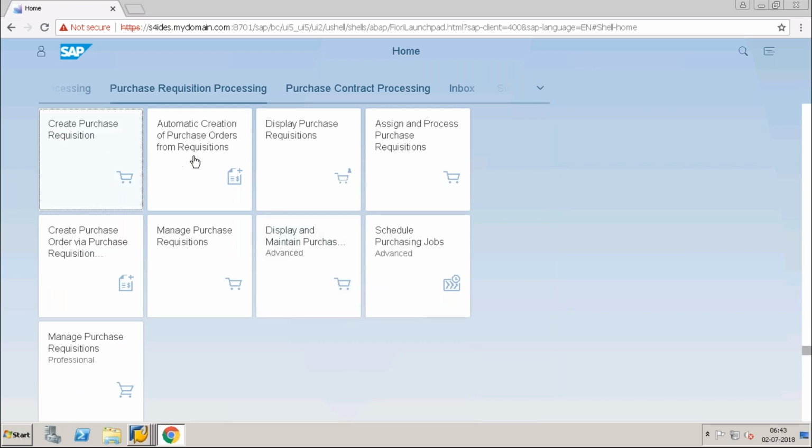In purchase requisition we have different kinds of apps: create purchase requisition, automatic creation of purchase orders from the requisition, display purchase requisitions, assign and process requisitions manually, and create purchase orders via purchase requisitions. This is ME21N. There is also manage purchase requisitions, display and maintain purchases, schedule purchasing jobs. One is professional and one is normal, so we will see the difference. Now I can directly go to create purchase requisitions.